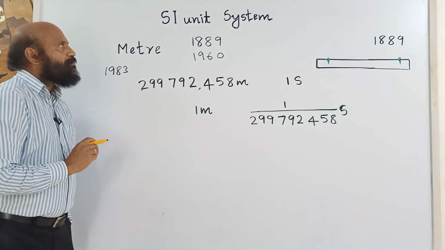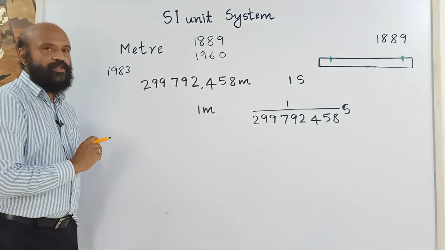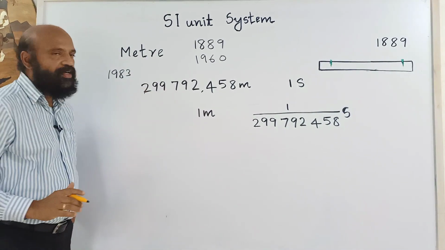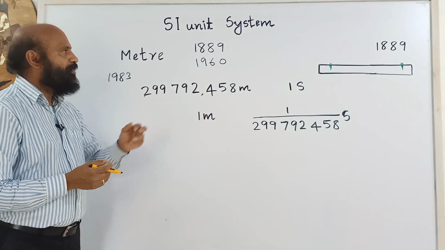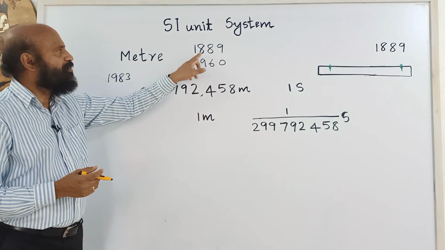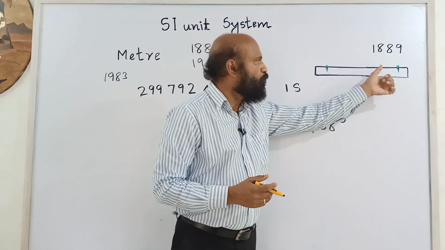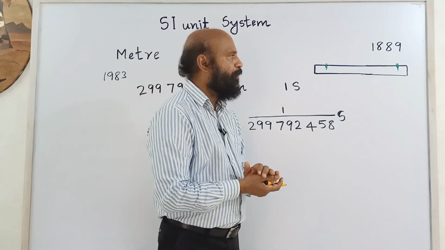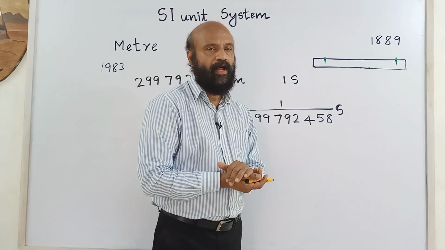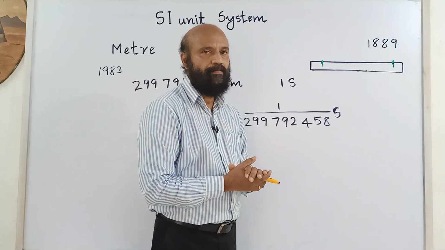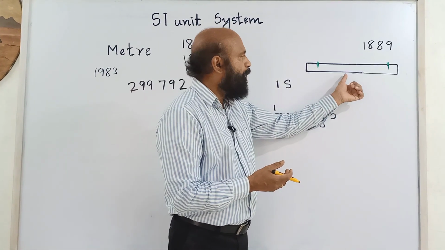Now let us see the SI unit of length. SI unit of length is meter. It was originally defined in the year 1889 as the distance between two markings made on a platinum iridium alloy kept at the International Bureau of Weights and Measures near Paris.